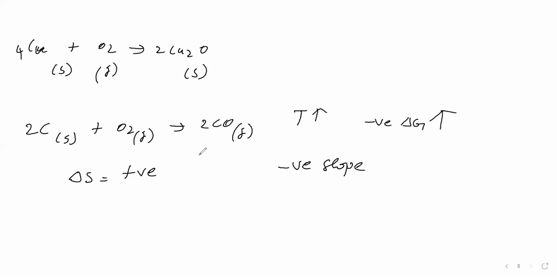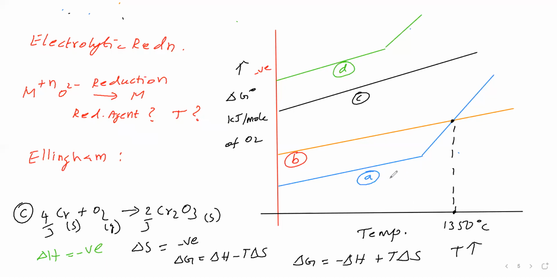So delta G versus temperature, how the slope is there, that we have seen. Next, in graph A, magnesium is converting into magnesium oxide. See the slope here and the slope here.